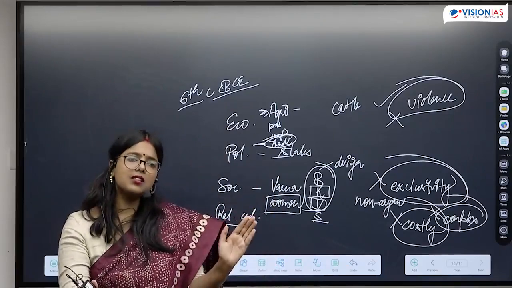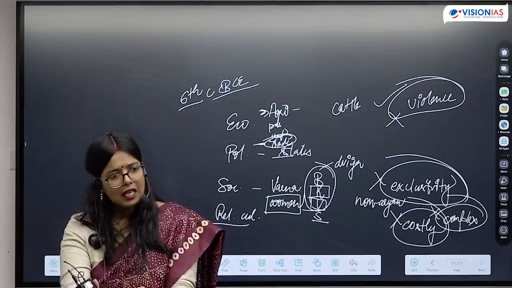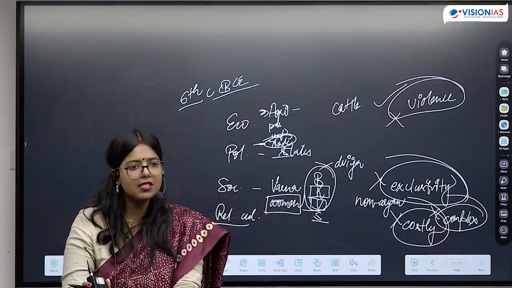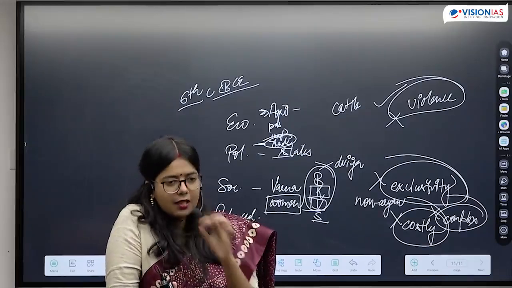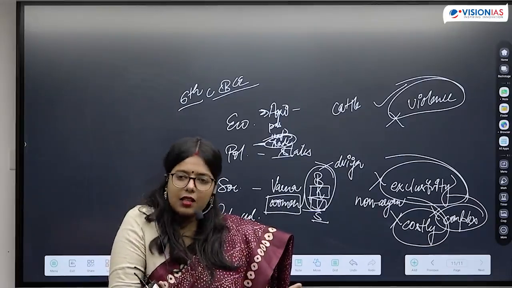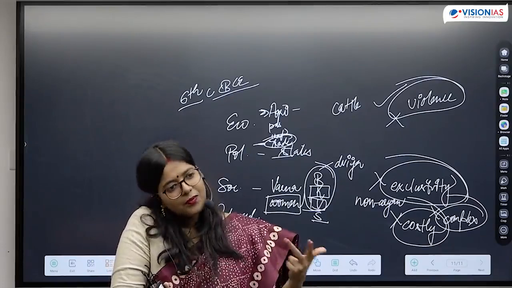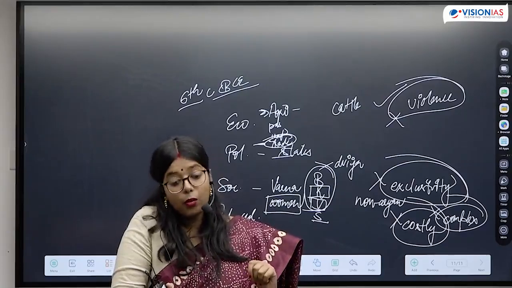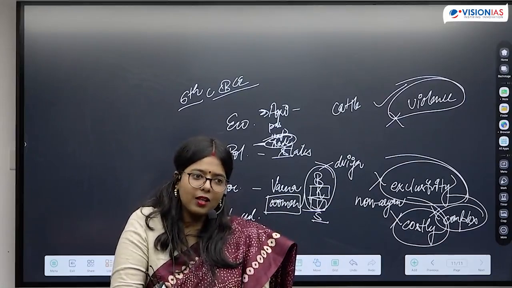Now if you know these terms, they will be helpful in mains as well, because when philosophy is being asked, you have to write these terms. You cannot write the whole story. Generally when students read the topic of Buddhism, they study what are the causes, what is the reason for success of Buddhism, what are the philosophies that Buddha is teaching, the four noble truths, and they study the eightfold path. What is the reason for decline?